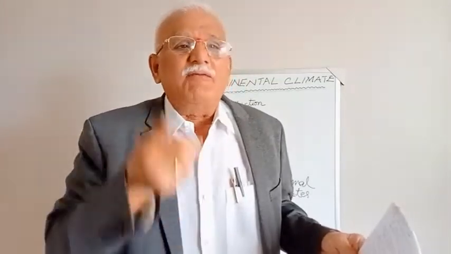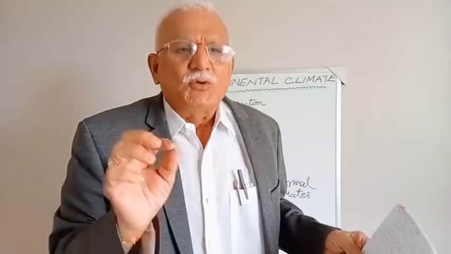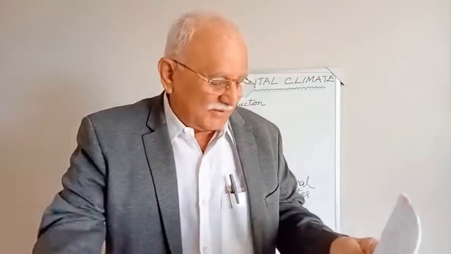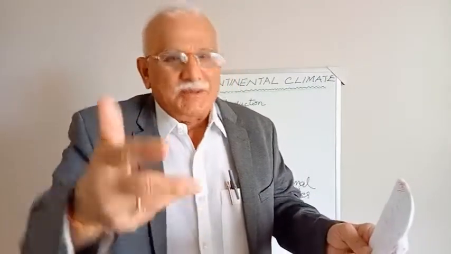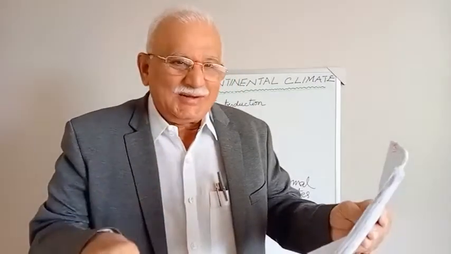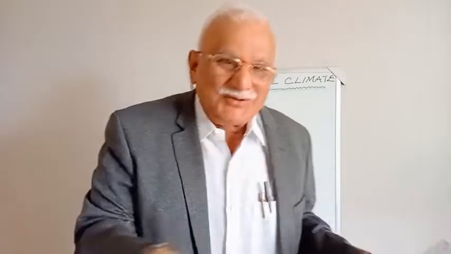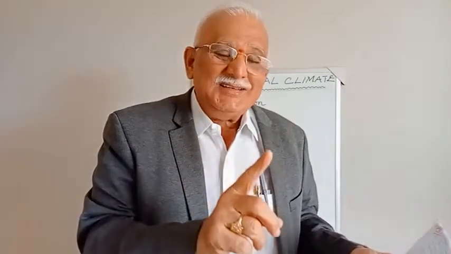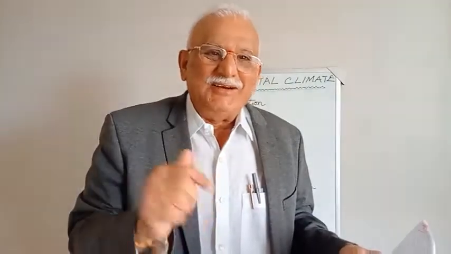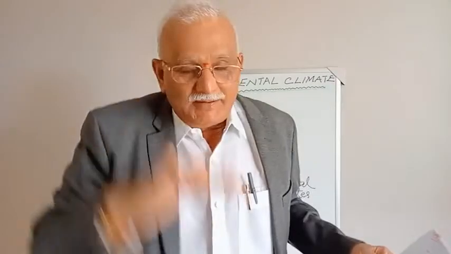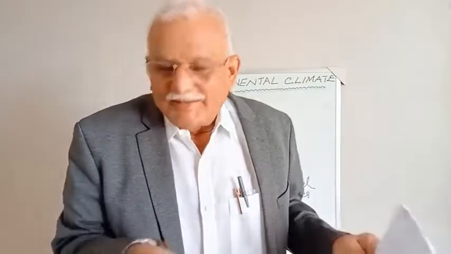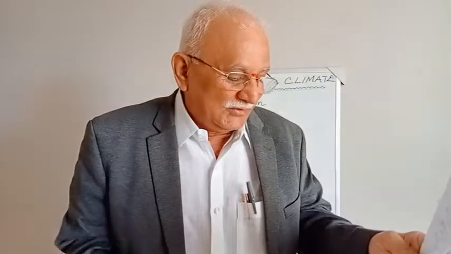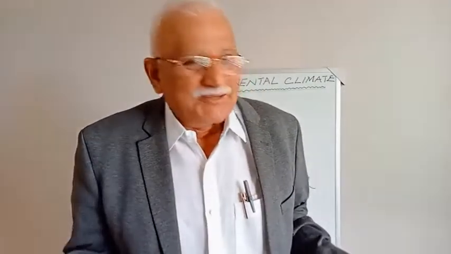So what is the tropical climate? Every single month of the 12 months in a year should have 18 degrees centigrade or more temperature. Now, the megathermal or tropical climates are subdivided into basically two: equatorial and tropical. Equatorial means nearest to the equator. What happens nearest to the equator? The highest solar radiation falls, and variations in temperature are little. So in equatorial, there is little or no variation in temperature throughout the year.